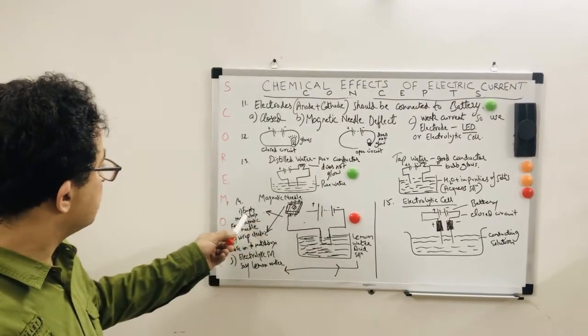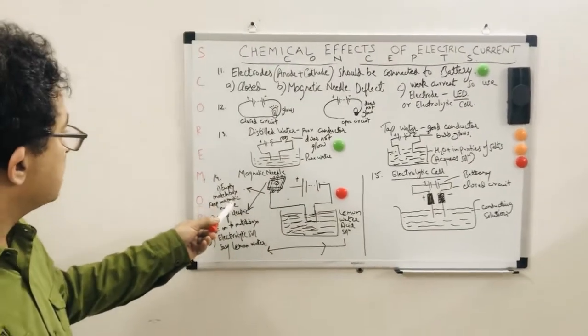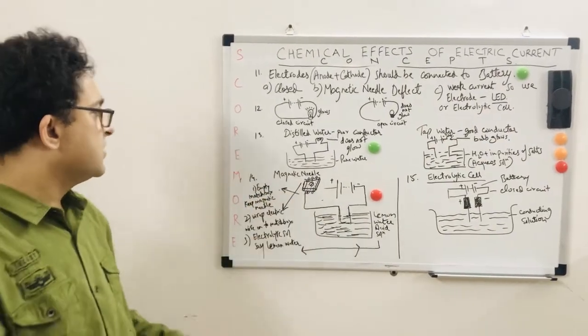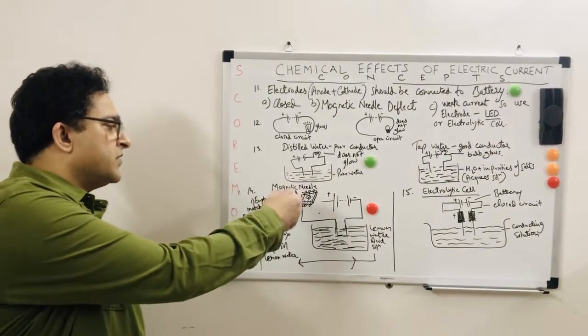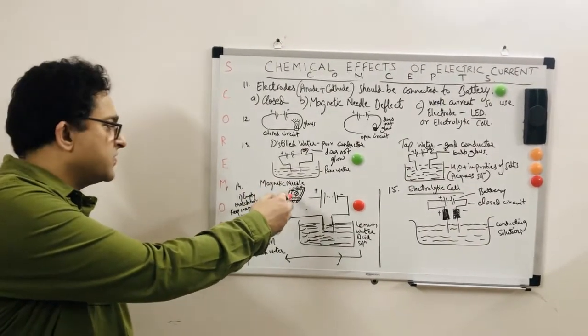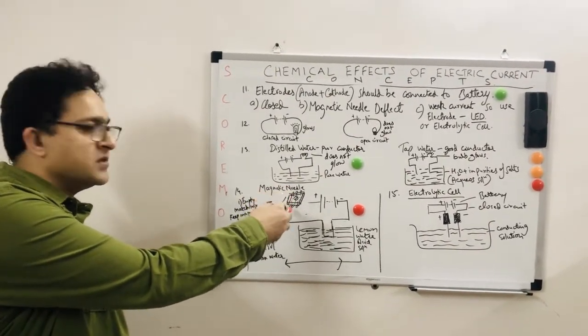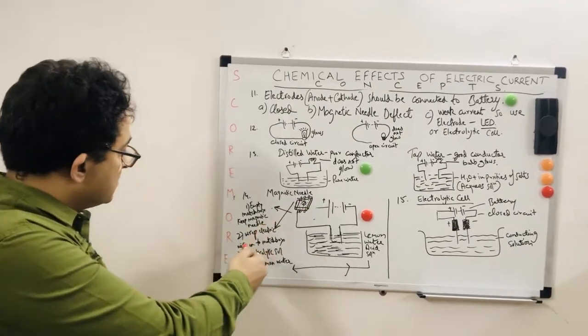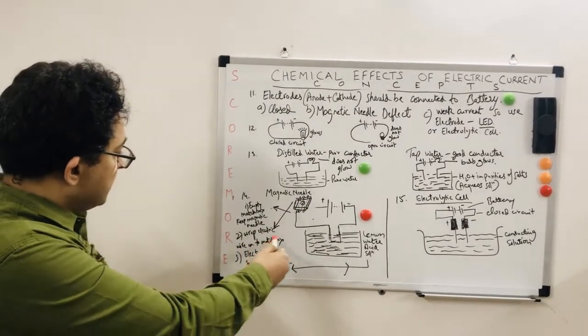Now see, I've taken three things here. An empty matchbox. In the tray of the empty matchbox, you will put the wire. It can be a connecting wire, a copper wire, which is wrapped on the matchbox. There is a needle, and so wrap the electric wire on the matchbox.